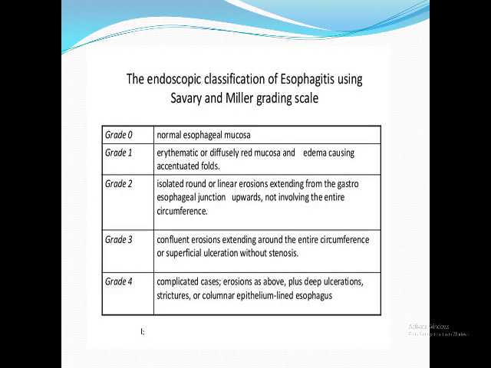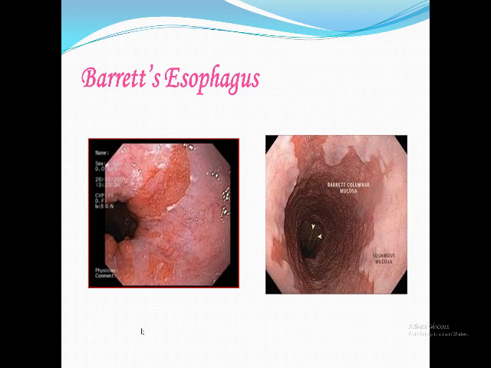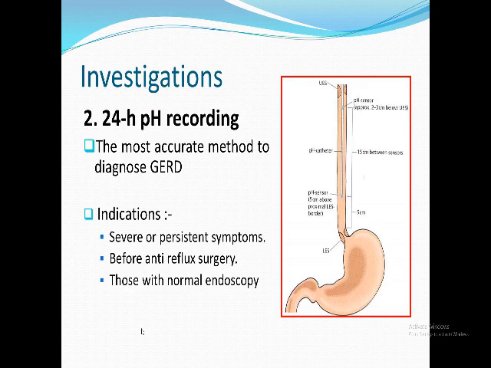We have an old grading system for this reflux esophagitis, also by endoscope. It's called Savary-Miller. So endoscopy is important for Barrett's esophagus for grading before surgery. This is esophagoscopy, the first investigation for GERD. This is Barrett's esophagus, as I told you, and I showed it before.